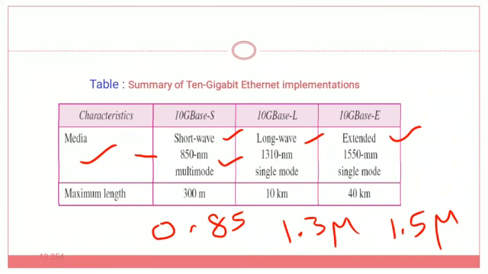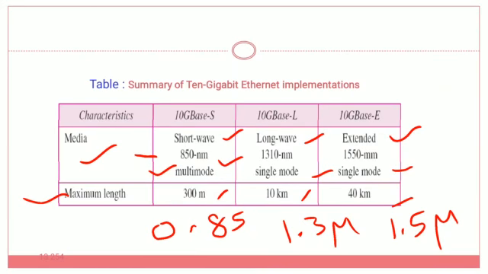And the next thing is the mode of transmission. Here 10G base S supports multi-mode fiber optics, and 10G base L and 10G base E both support single mode fiber optics. Coming to the maximum length, 10G base S supports 300 meters, 10G base L supports 10 kilometers, and 10G base E supports 40 kilometers. So this is about 10 gigabit Ethernet.